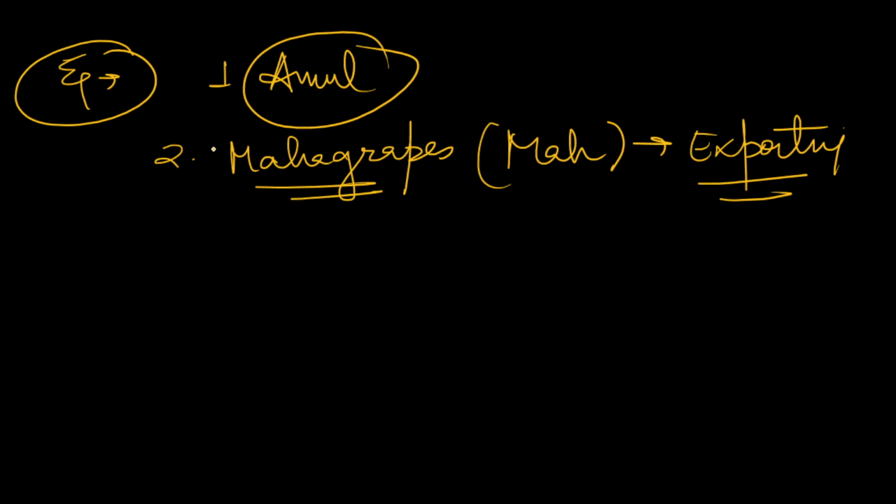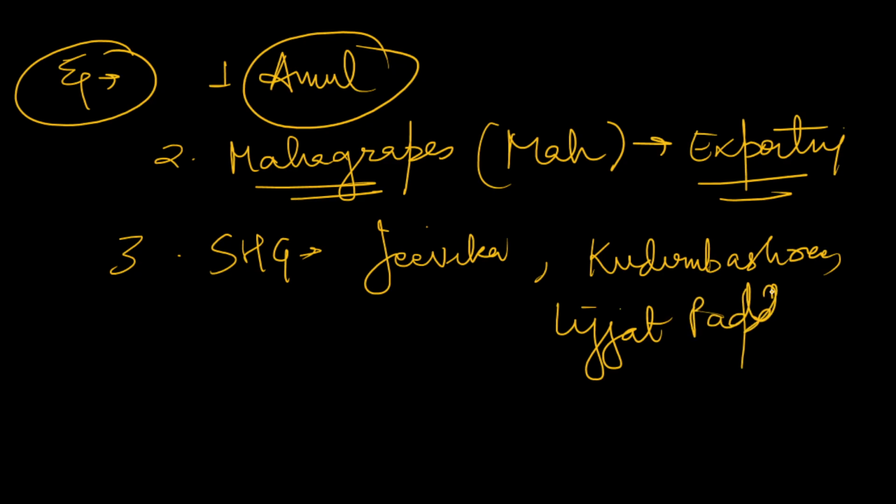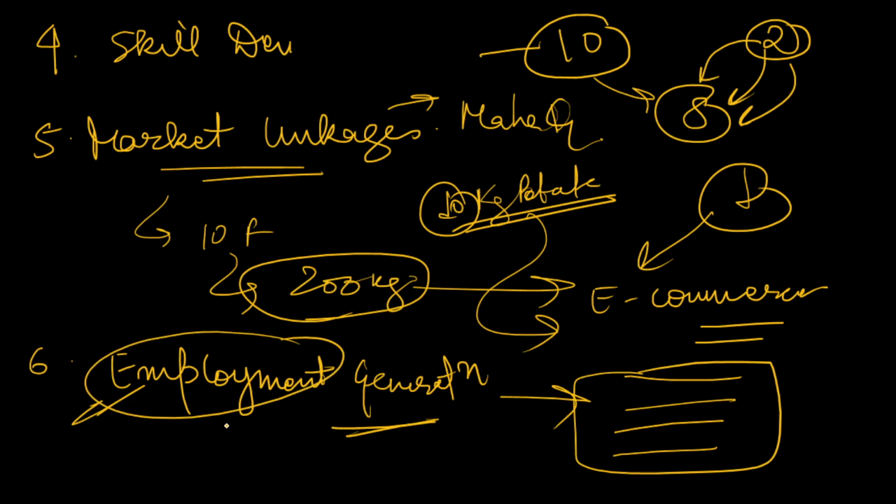Okay. Next, there are various SSGs such as Jeevika in Bihar. There is Kudumbashree. There is Lijjat Papad. All of these are women based. So whenever you write about employment, you can give employment and empowerment of women.